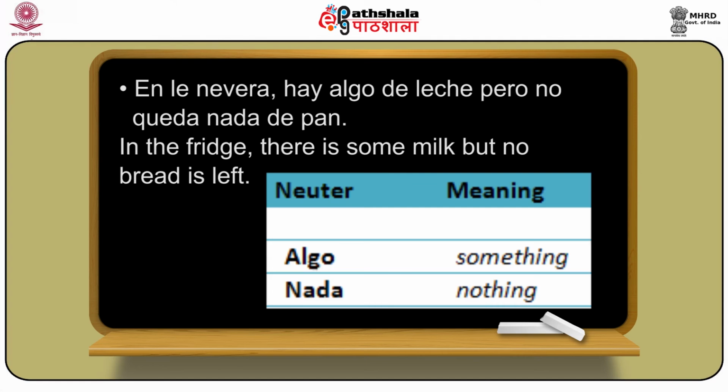So if I say in the fridge there is some milk but no bread is left, the same thing can be said as en la nevera hay algo de leche pero no queda nada de pan. So here algo de leche, that there is some milk left, but no bread is left, so no queda nada de pan.